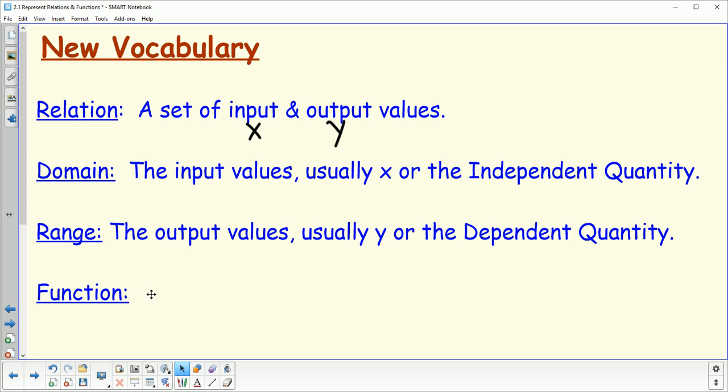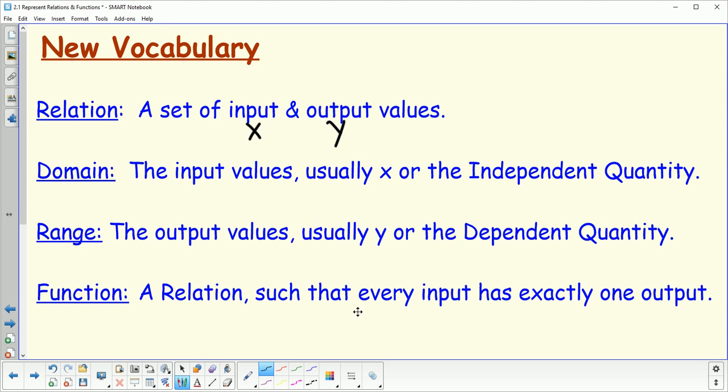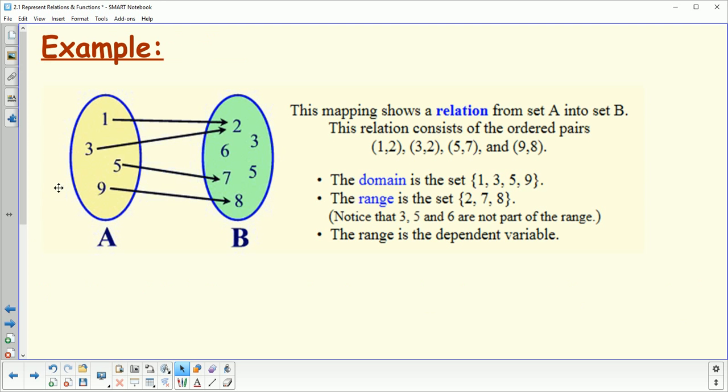And then finally, a relation can be any combination of the two, but a function is specific such that every input has exactly one output, so no more, no less. An example would be here. Each one of these inputs in A, so we have 1, 3, 5, and 9, they're all of our inputs. The domain is 1, 3, 5, and 9, and they all, what we call, map to one specific output. None of these inputs go to two different outputs.